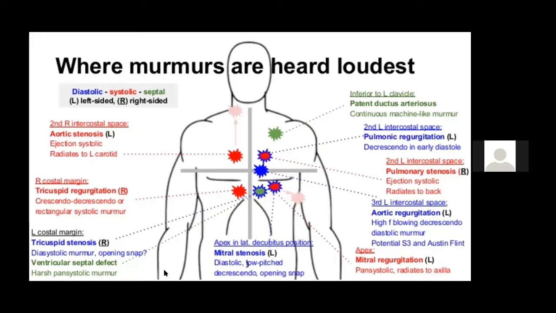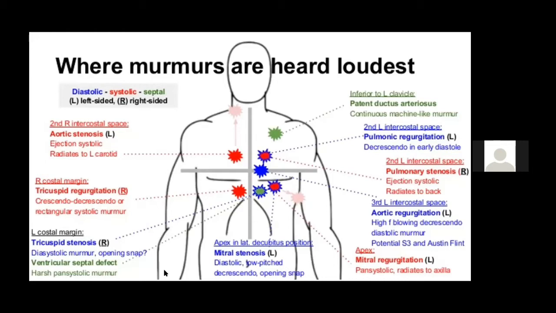Now, let us go to the next area, which is the pulmonary area. The murmurs which are better heard in the pulmonary area are the pulmonary regurgitation murmur and the pulmonary stenosis murmur. The pulmonary stenosis murmur is again a mid-systolic murmur.